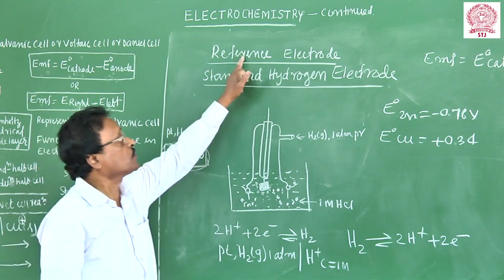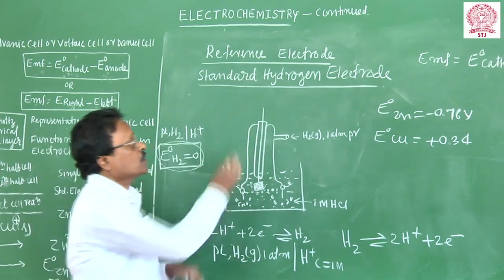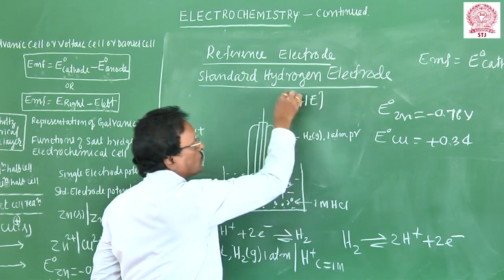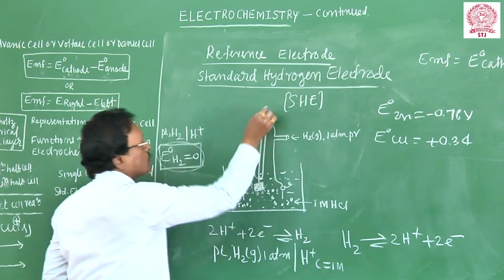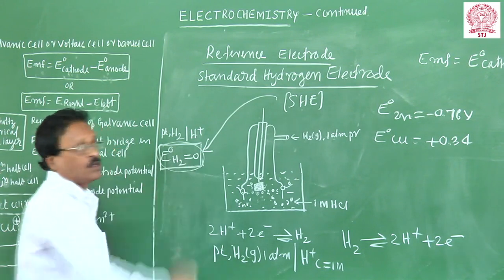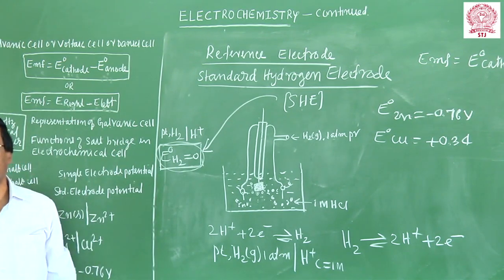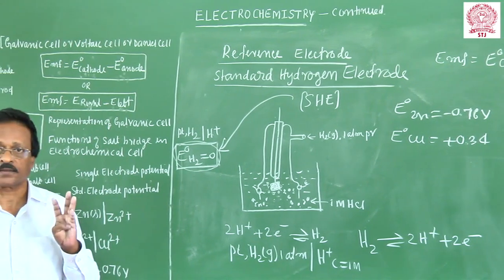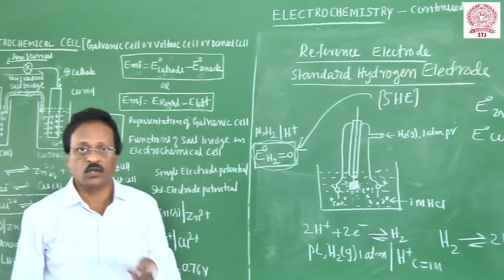This is called the reference electrode. The standard hydrogen electrode is used as the reference electrode. The potential is normally taken as 0. So this electrode is used as a reference electrode to measure the unknown electrode potential. Okay, friends? I will continue with the next slide.